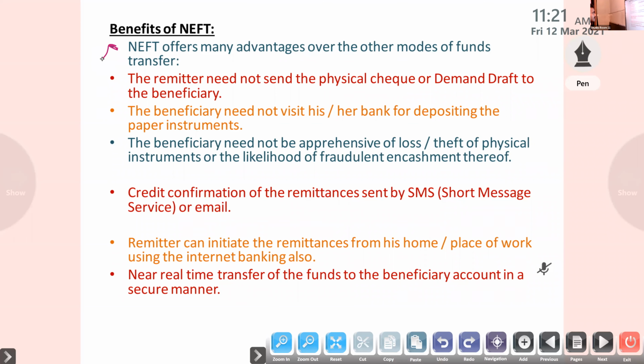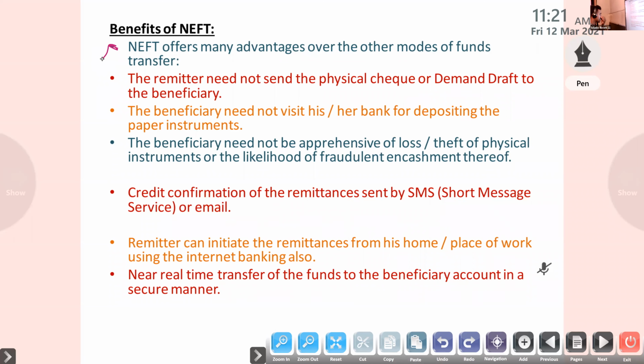If I want to send money to Shubham Pal, I have no need to send any check or draft, because it is paperless. I can transfer amount from my account to Shubham Pal's account. Next one, the beneficiary need not visit his or her bank for depositing the paper instrument.